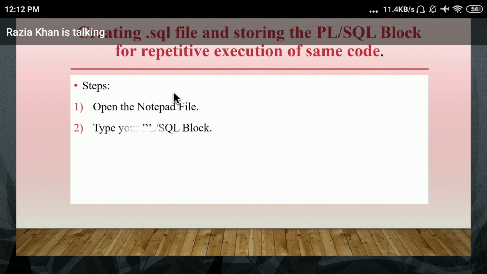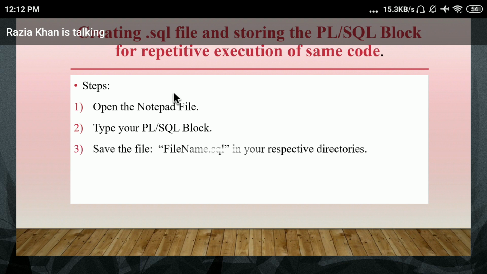The second step is to type your program, the PLSQL block, in that Notepad file. Then the third step is to save the file. How can you save? Select the folder you have created: SYCS, then batch number, roll number, and then subject. In that, you have to save this file with the file name and the extension .sql.